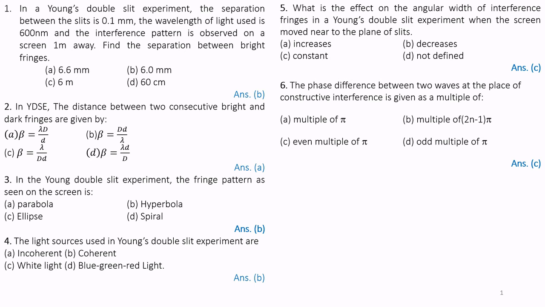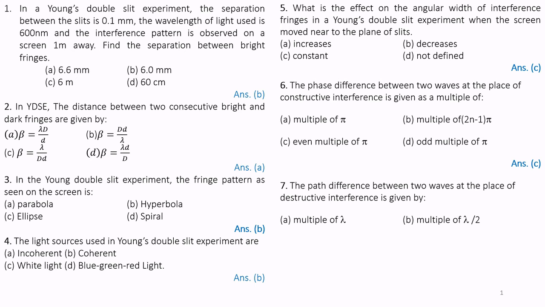Please note, constructive interference. Question number 7. The path difference between two waves at the place of destructive interference is given by: A, multiple of lambda; B, multiple of lambda by 2; C, even multiple of lambda by 2; option D, odd multiple of lambda by 2. The correct answer is D.